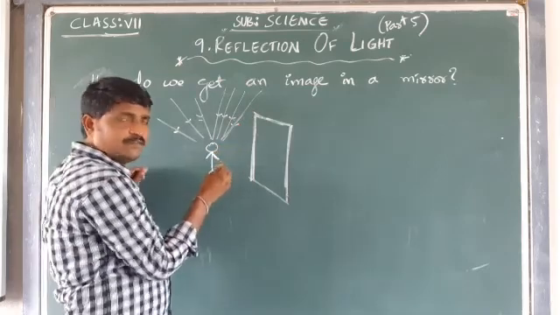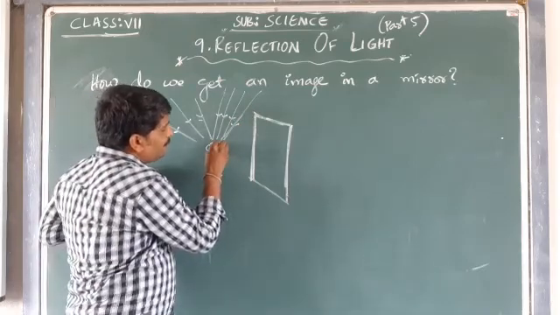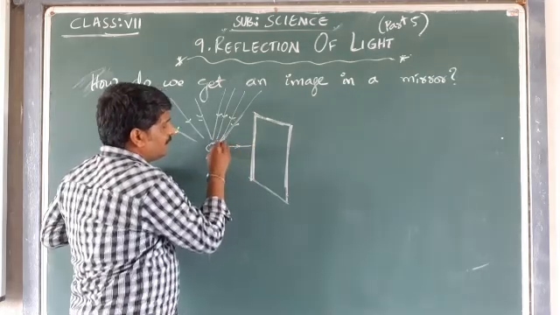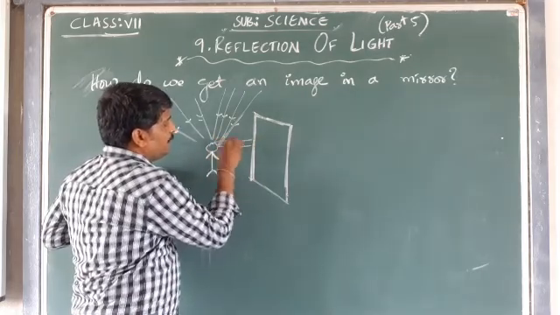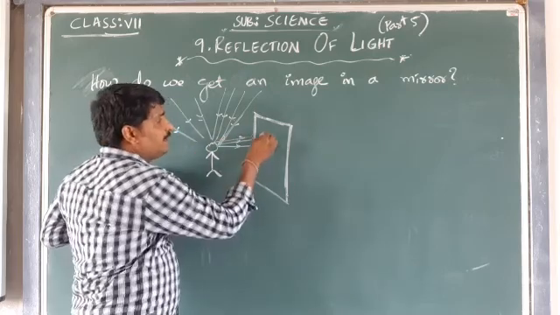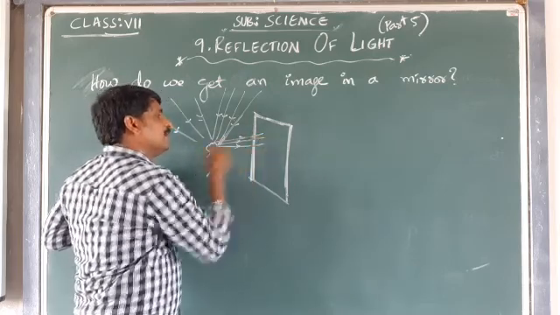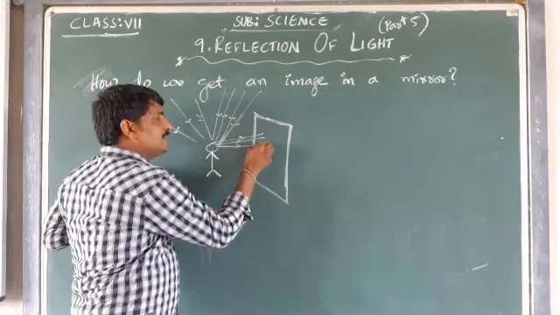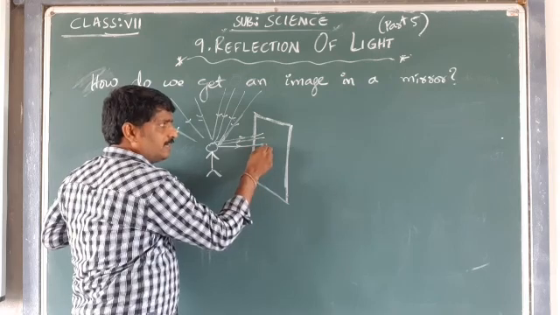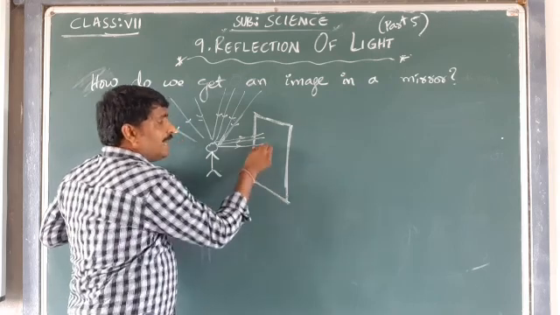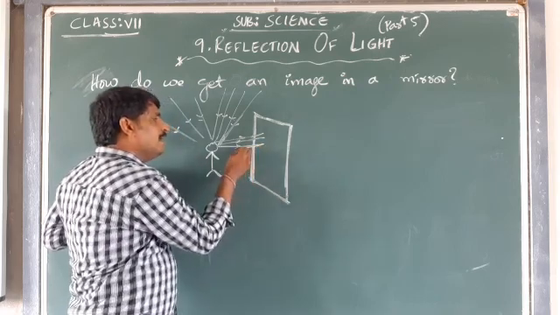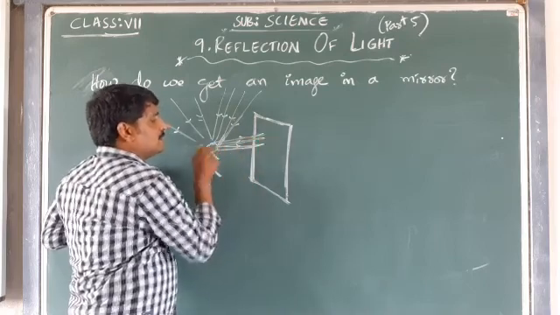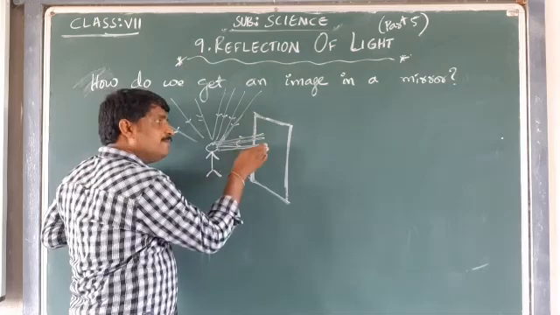After they fall on you, some rays are reflected. These reflected rays hit the mirror, and due to reflection at the mirror they bounce back. That bounced back ray is the reflected ray from the mirror.